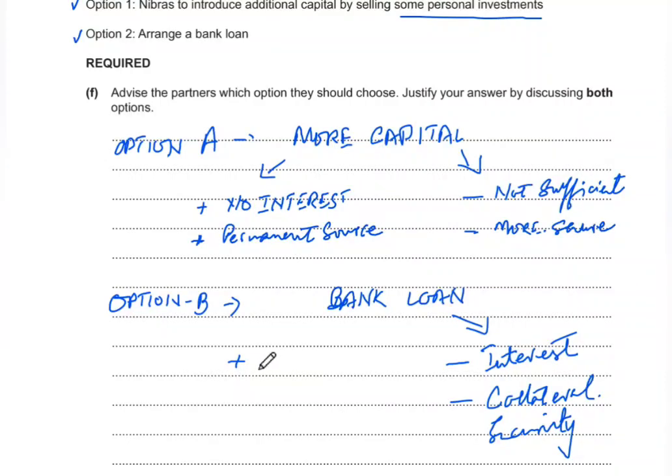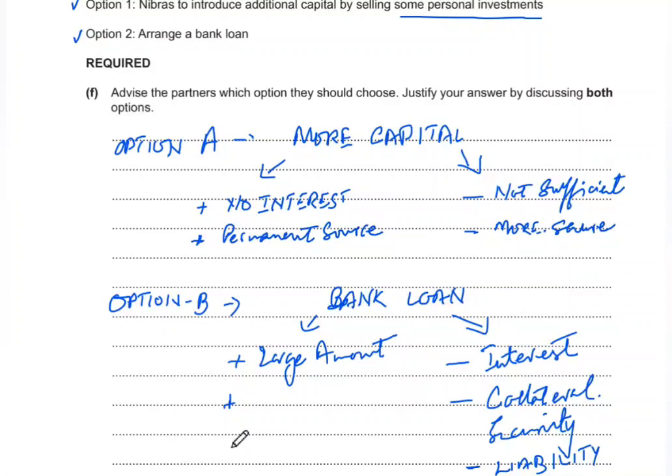However, on the positive side, they get a good amount right away, which they can use for their expansion purposes. We do know this is required for expansion, so we can assume that they will be doing capital expenditure, which requires a huge sum of money. At the same time, a disadvantage can be that this is a liability they will have to pay back in the end, after 2 years, 3 years, 5 years, whatever their agreement is.